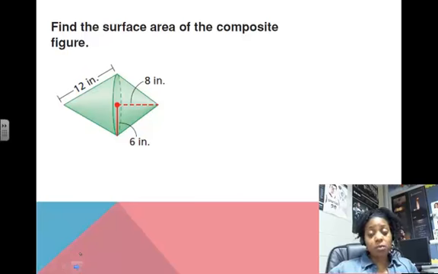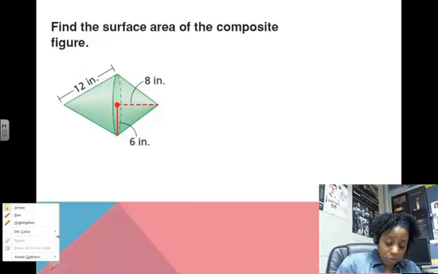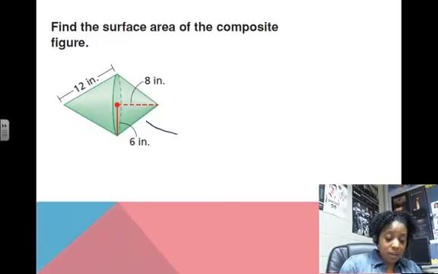All right, here's our last one where we have to find the surface area of this composite figure. Now, if you look at these two cones, in one of them they gave us the height, which is 8, and in the other they gave us the slant height, which is 12. So if we're going to find the overall surface area, it's really just the sum of the two lateral areas of each cone. But we're in trouble with one of the cones because they did not give us the slant height. So for this first cone, again, we're going to have to use the Pythagorean theorem to find the slant height.